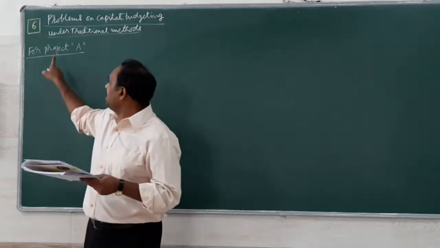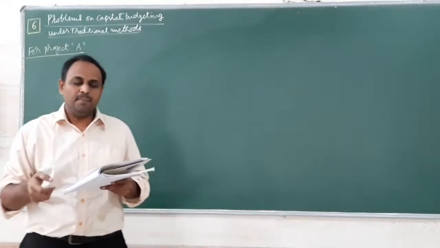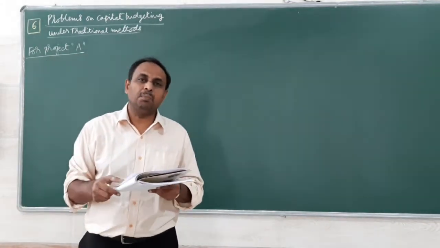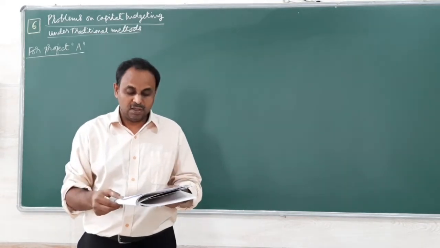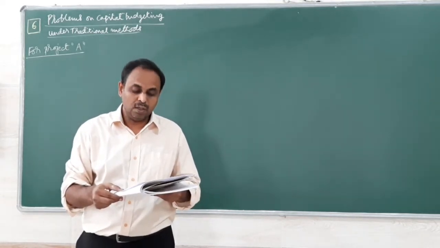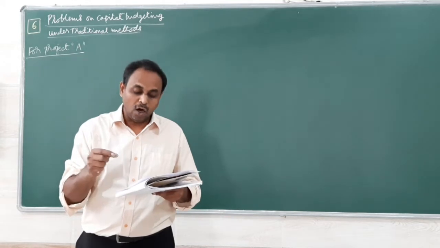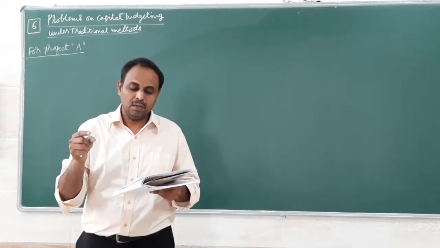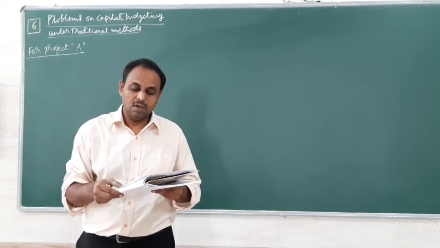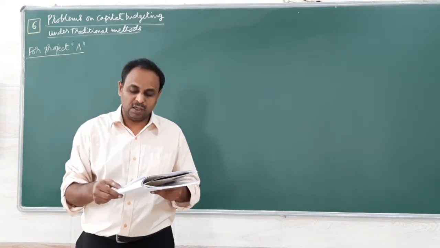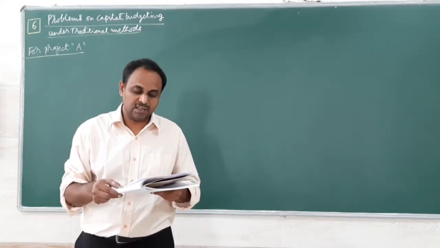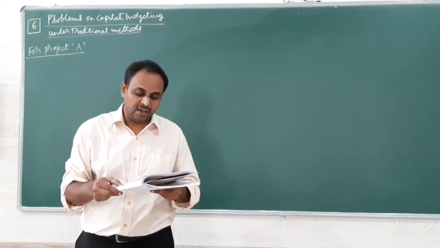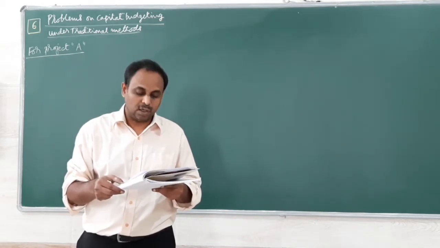So let me first take up project A. The information given in the problem goes like this. Initial outlay rupees 50,000, annual cash inflow after tax but before depreciation. For first 3 years 15,000 each, next 5 years 5,000 each, estimated life 8 years, salvage 8,000.